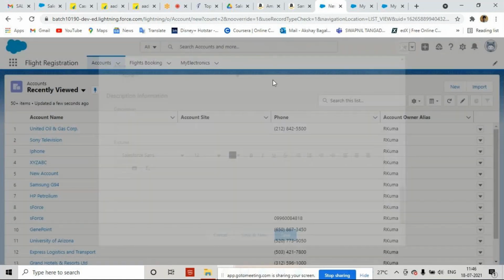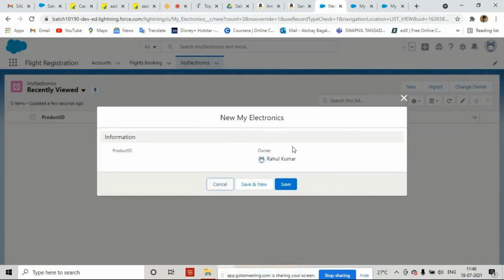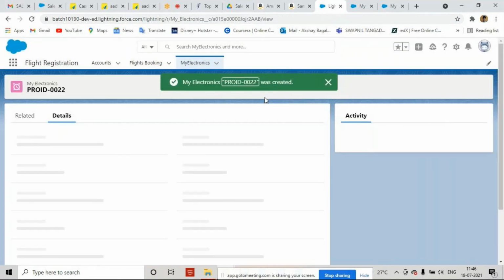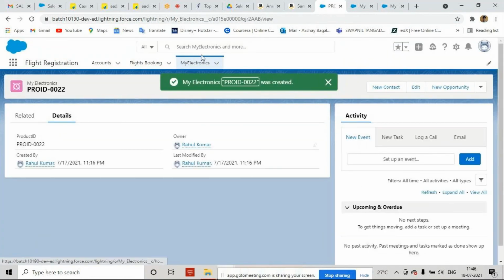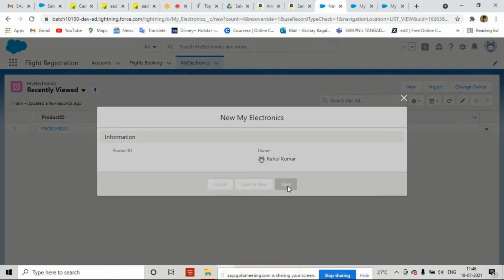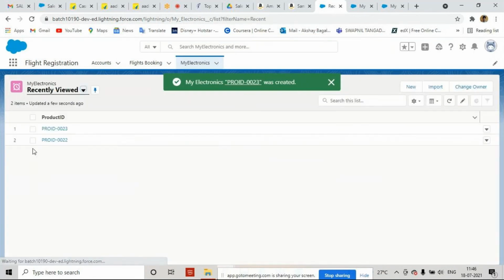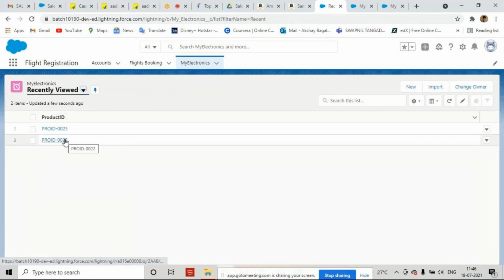But for the objects I have created, if I click on New, there is no field because we haven't created any till now. But if I click save, it will be saved. Product ID generated, right? Again, if I click New, a second product ID is also generated. So now we have two product IDs generated in My Electronics.